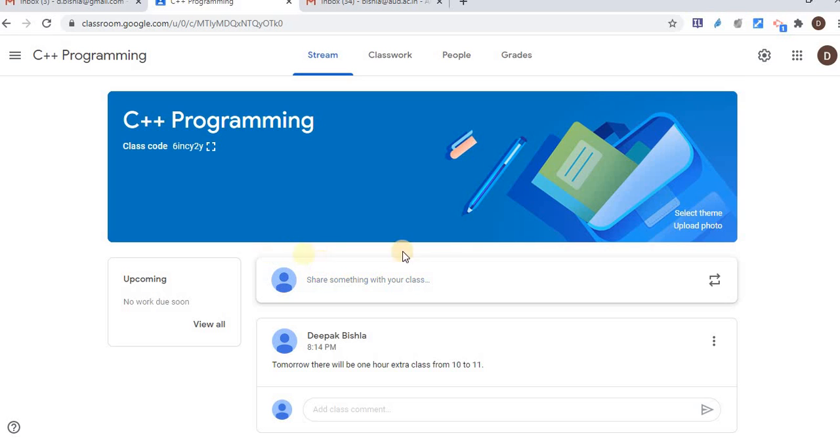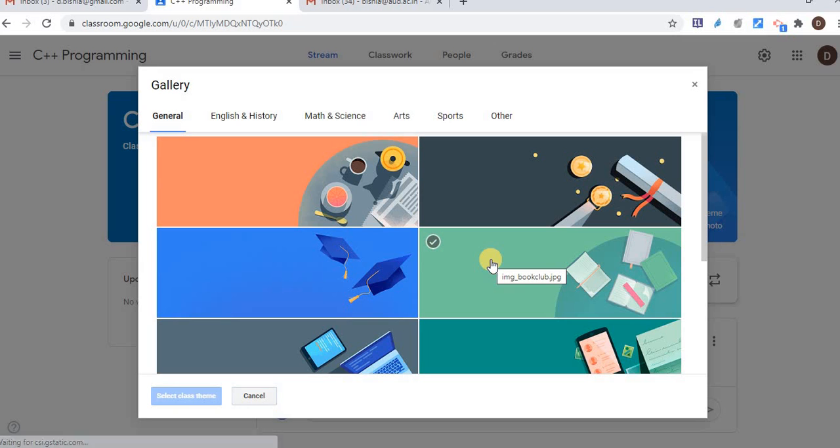Now see a few more things. So according to the course, I can select the theme, the default theme, or I can upload a photo as well. Maybe I have a few images related to my course, so I can just select upload photo, and I can upload the photo here. Otherwise just select the theme, so I can change to a different theme if I wish to.